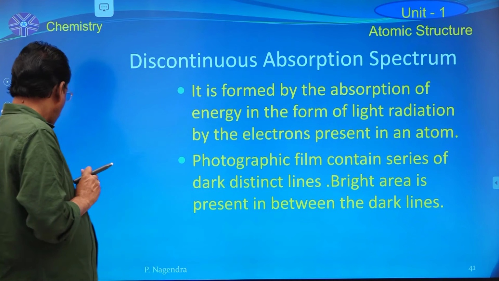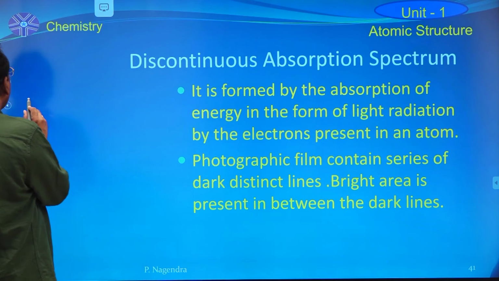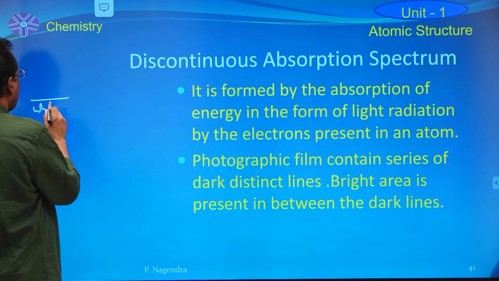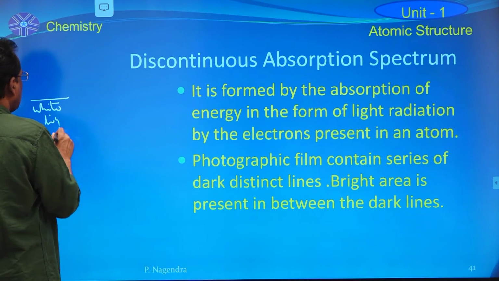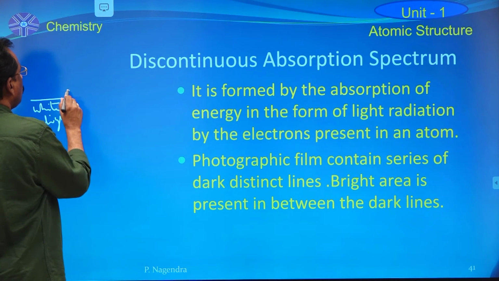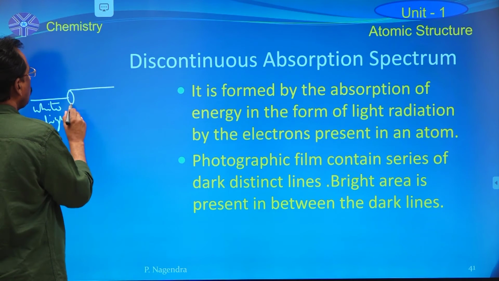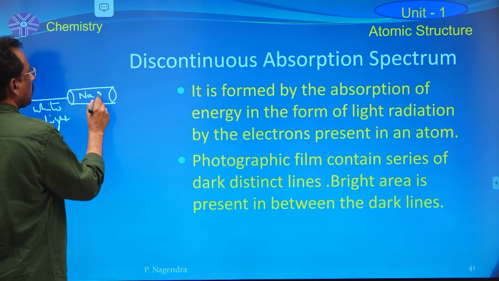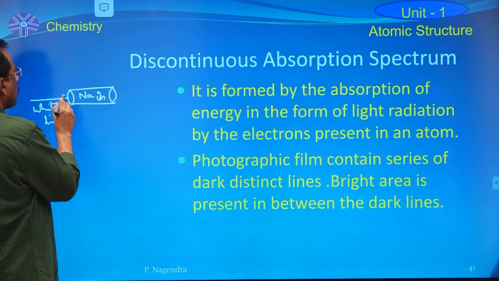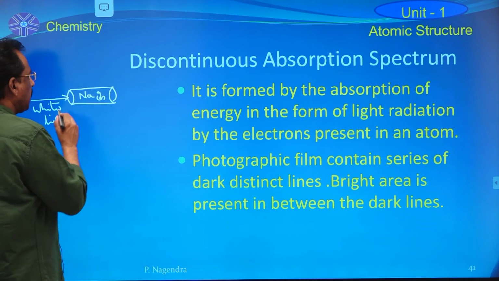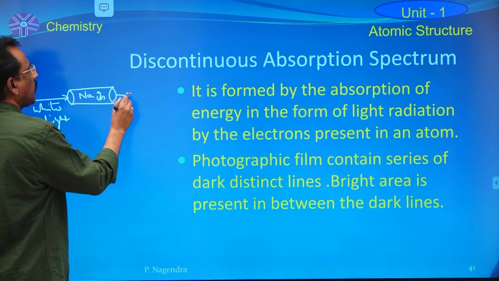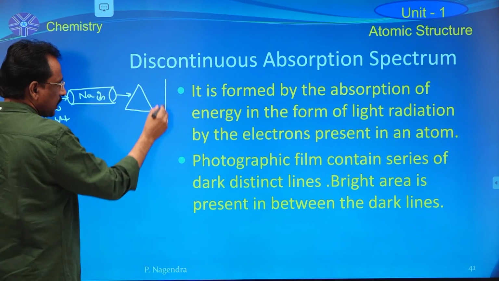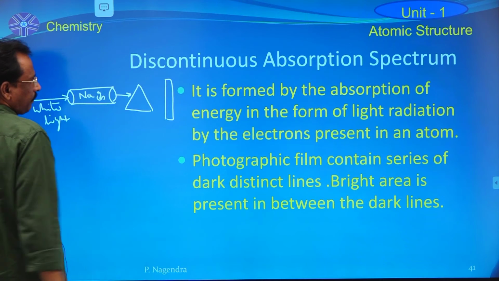For example, when white light is passed through a tube containing sodium vapor, and then this light is passed through a prism and it is received on a photographic film.